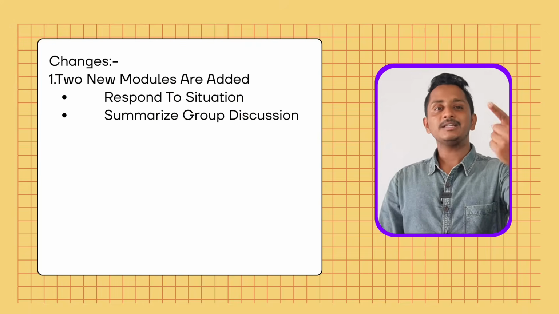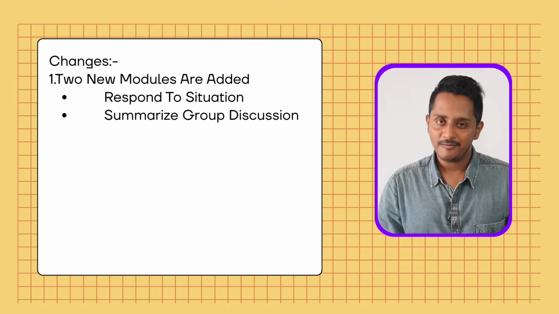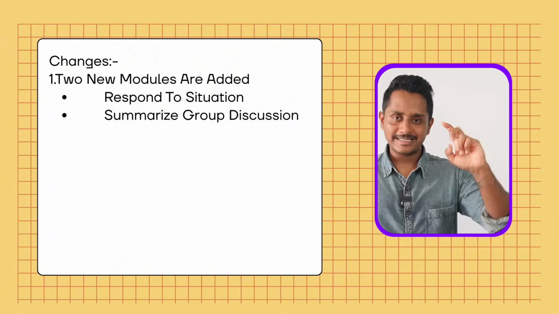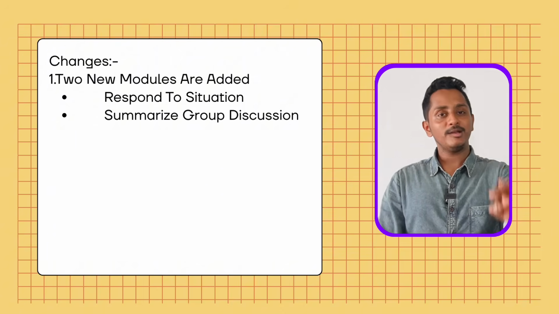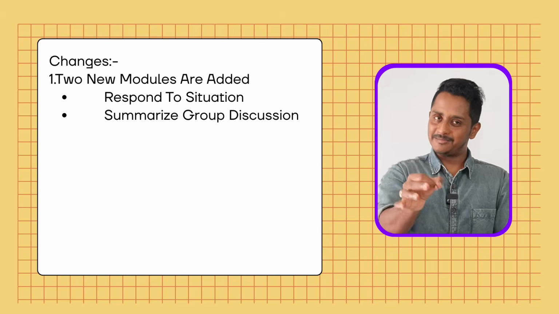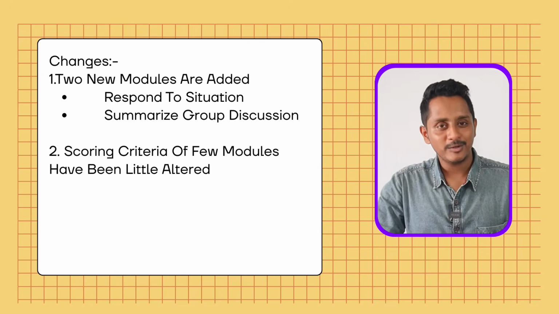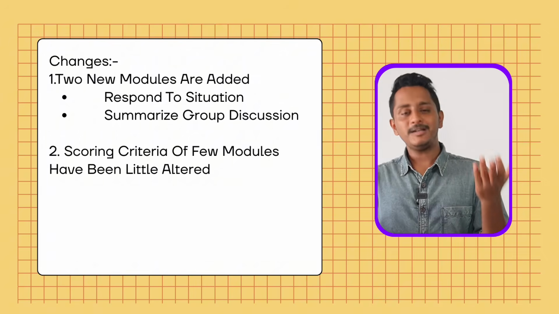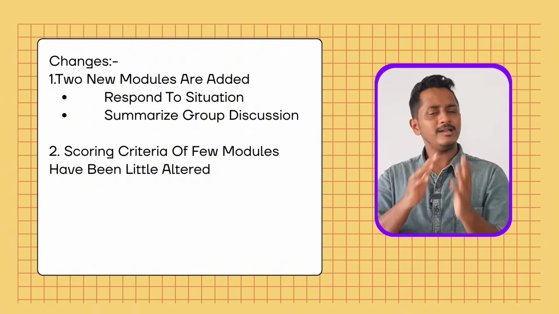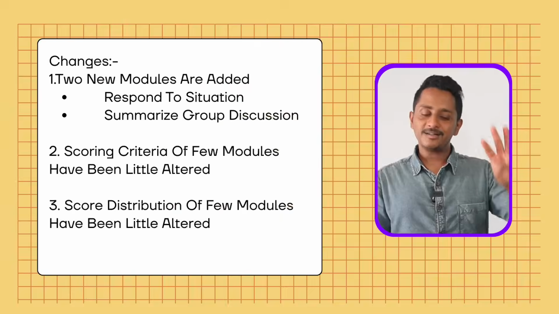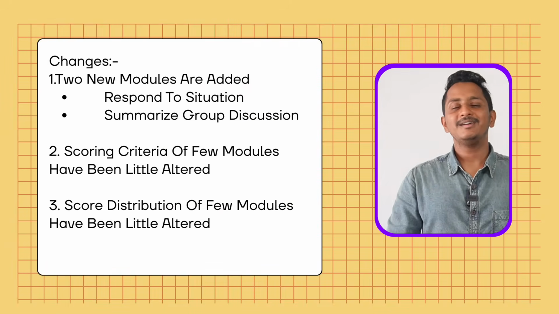3 main things. First thing is 2 new modules have been added. First is respond to situation. Second is summarize group discussion. These 2 come only for your PTE Academic inside speaking. Second is the scoring criteria of a few modules have been a little altered. Very shortly, I'll explain that as well and take you through the entire marks distribution. The third is the score distribution of a few modules has been a little altered. So we will just go through each one of it very quickly.